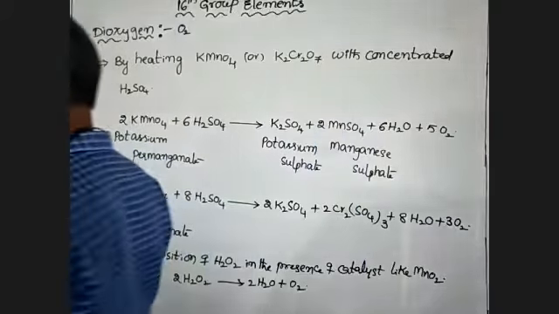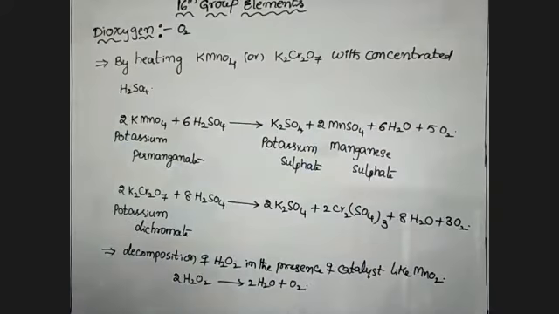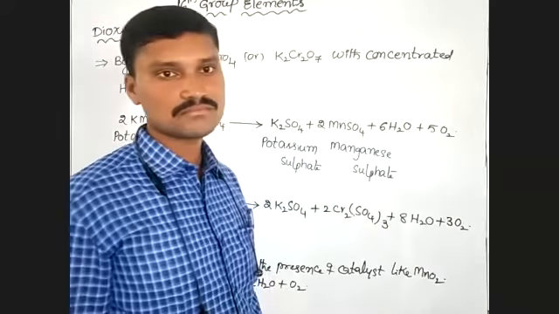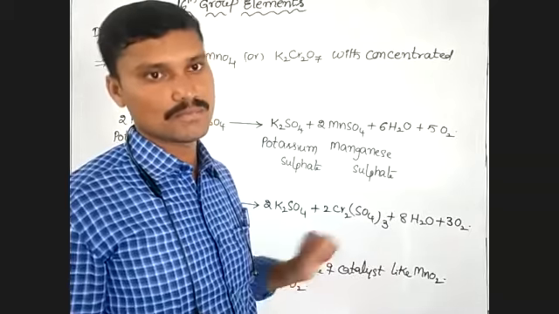So first one is by heating oxygen-containing salts like chlorates, nitrates and permanganates.